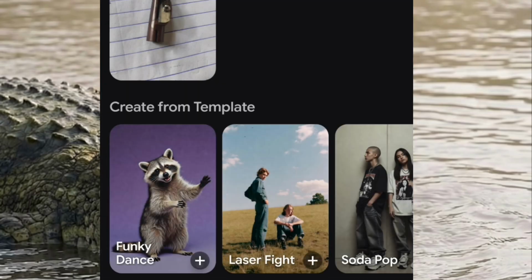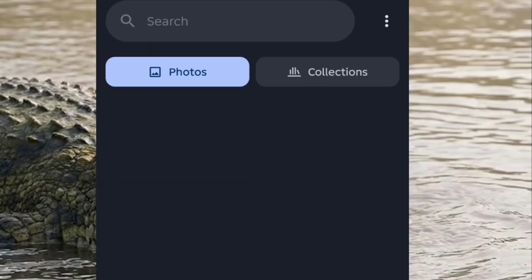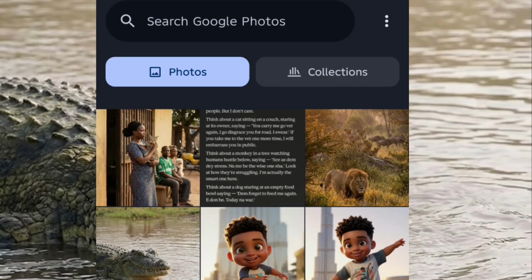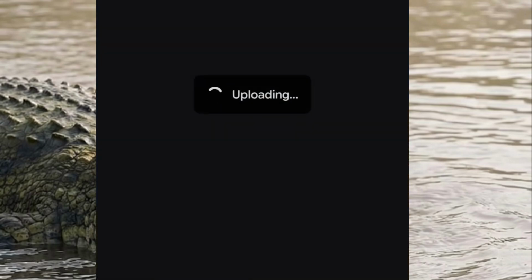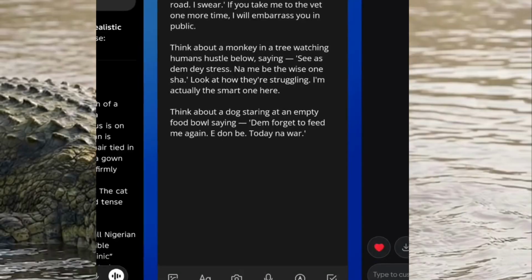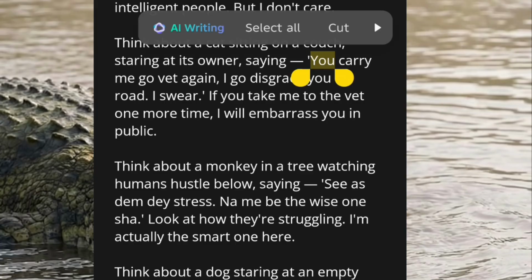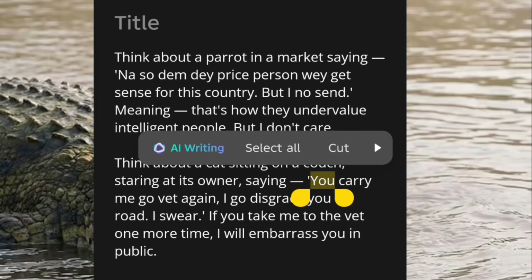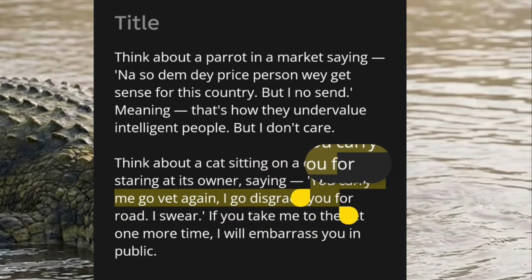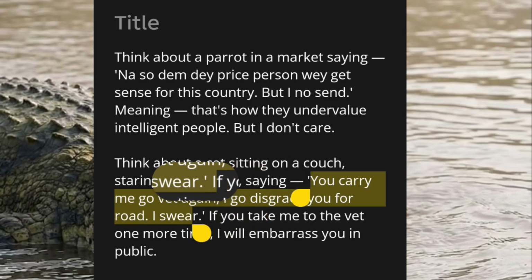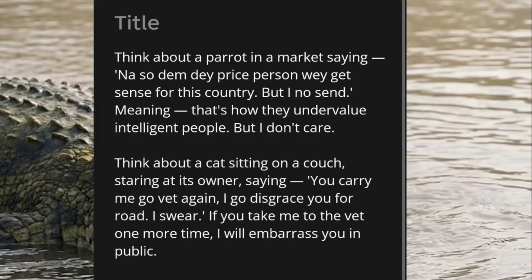So you want to come to Grok and click on the image you downloaded, and then we want to take this: you carry me go vet again, I go disgrace you for road, I swear. Okay, so let's just copy that.